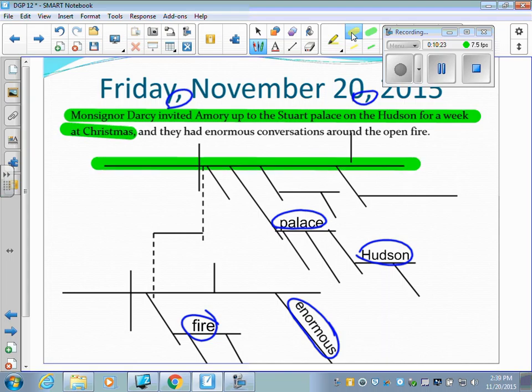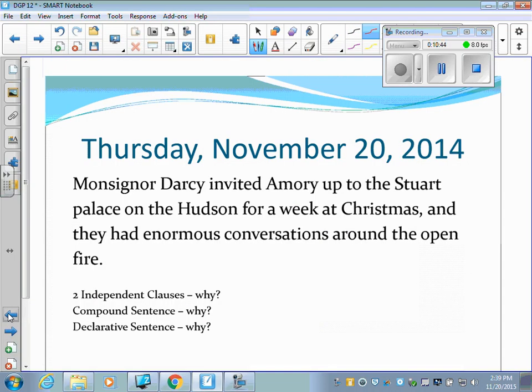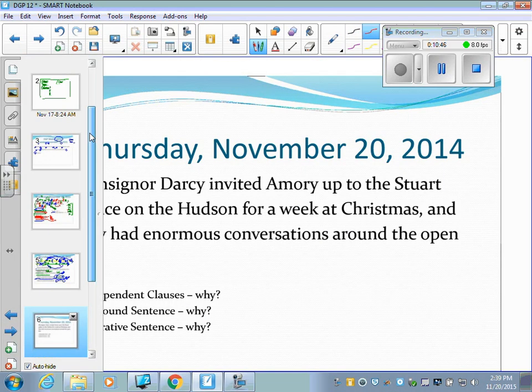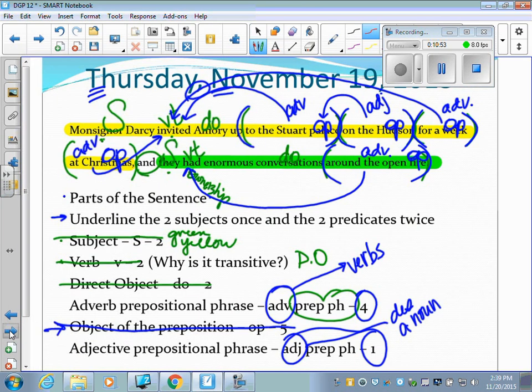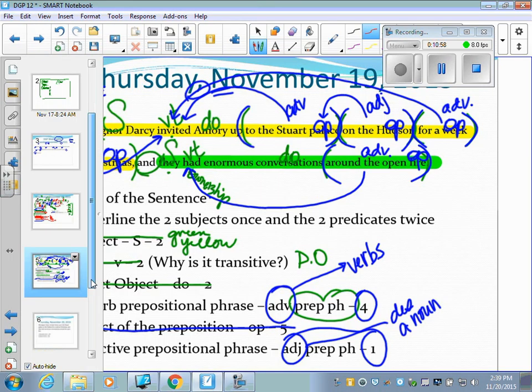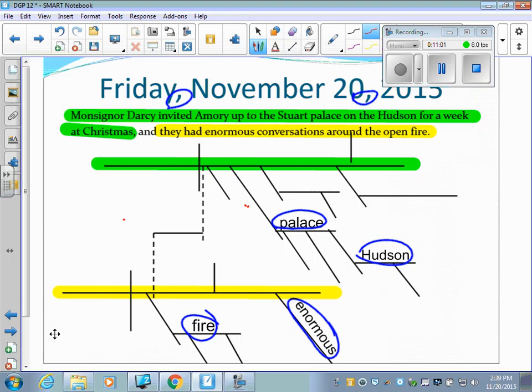And then in yellow, I'm going to put they had enormous conversations around the open fire, and that is where this goes. Now, this bottom one, they had enormous conversations around the fire, seems like it might be easier to start with. We'll just start with that one. It doesn't have as much of this chicken scratch that we have here. So, your subject, we already did that over in here. Let's find it. There it is. Oh, nope, not that page. Sorry. There it is. Monsignor Darcy. You have this on your paper. Use this so that you can become more familiar with this sentence.